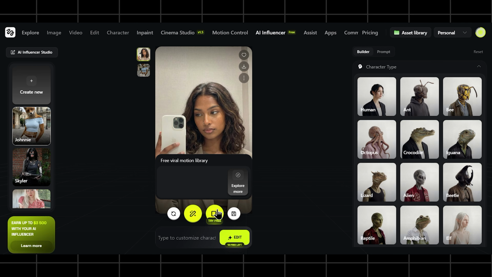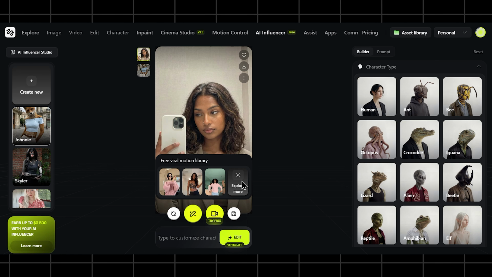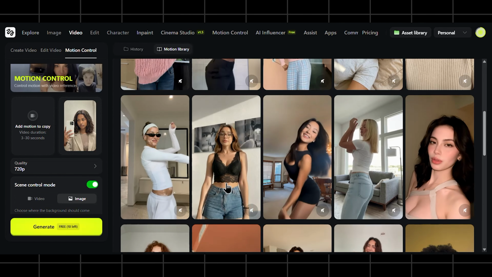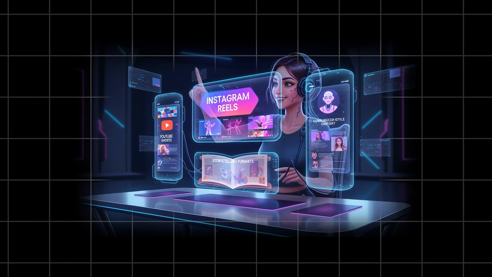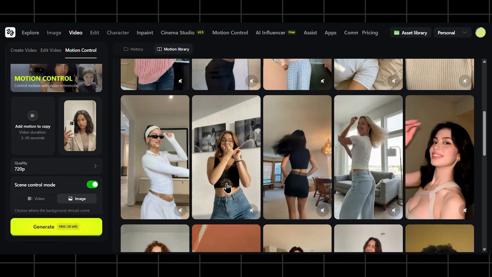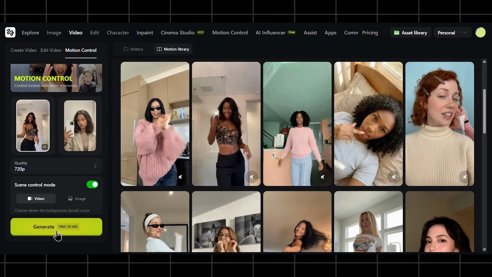I'm switching to video generation, and now I can bring this character to life with controlled, expressive motion. I can add movement, expressions, and personality, not just a stiff talking face. The output goes up to 30 seconds in high-quality HD with smooth, realistic motion. This is perfect for Instagram Reels, YouTube Shorts, AI influencer-style content, or even storytelling formats. You can add your own motion video reference to generate a similar video, and you can also choose the motion from their library. First, I'm going to select one example from Motion Library to generate a similar video.